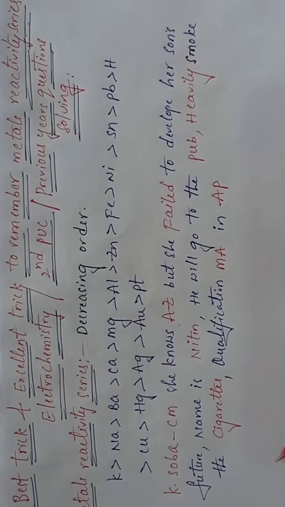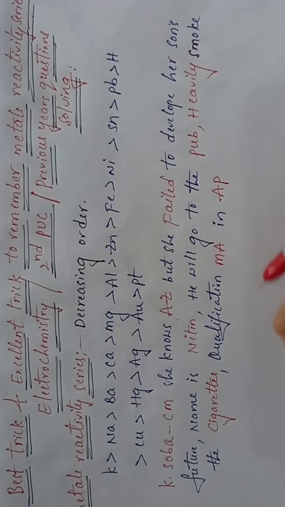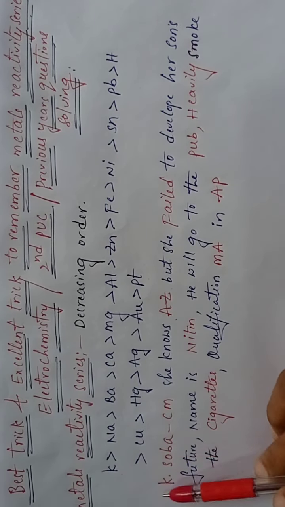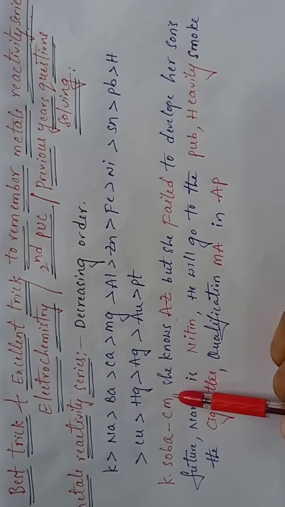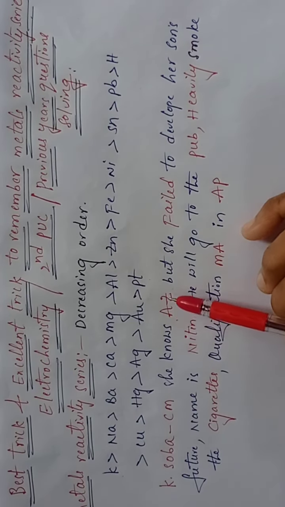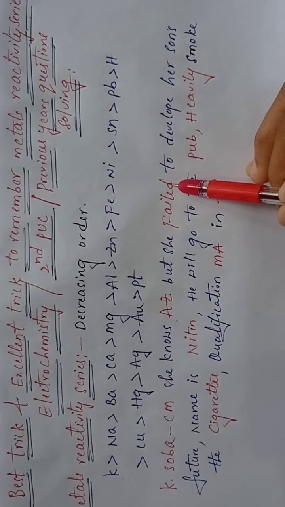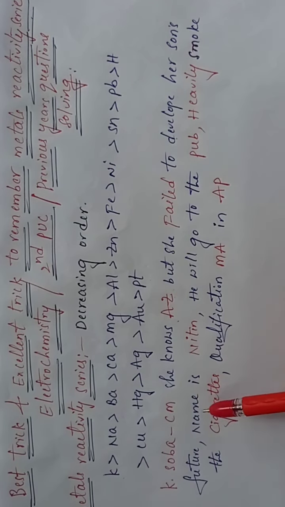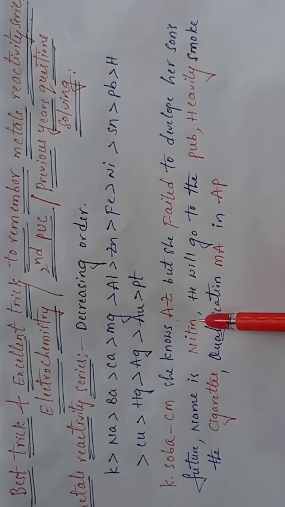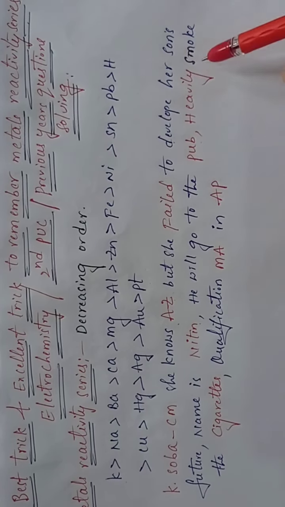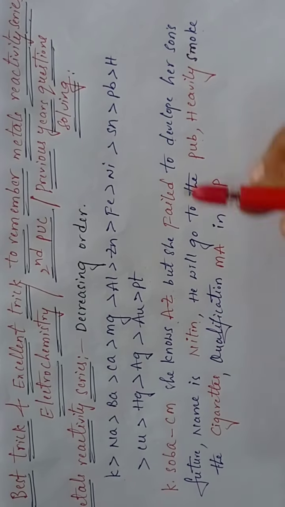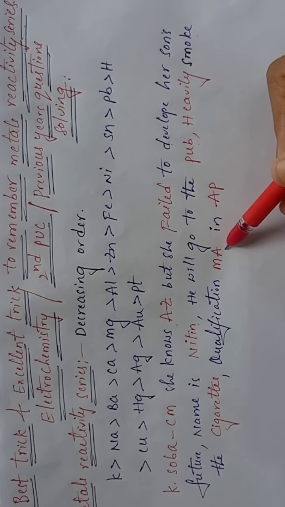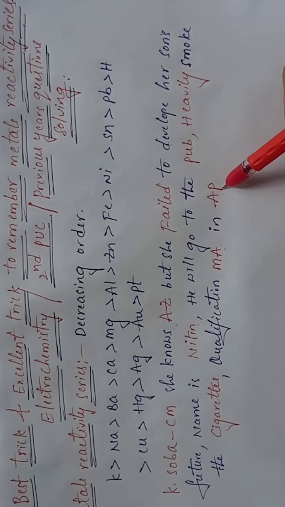Now see students, you can easily understand this sentence. K Shobha is one lady, she is a chief minister, CM. She knows A to Z, but she failed to develop her son's future. Her son's name is Nitin. He will go to the pub and heavily smoke cigarettes. His qualification is MA, and he completed MA in AP, Andhra Pradesh.